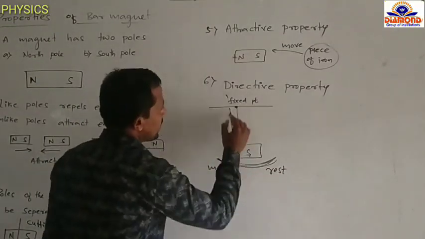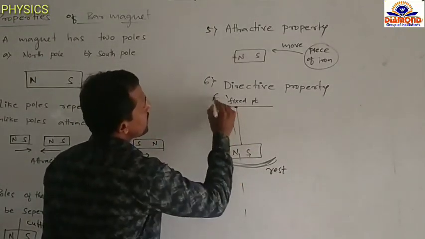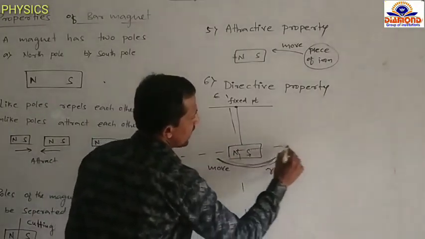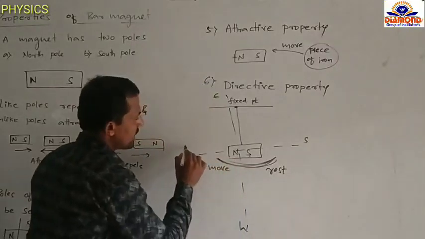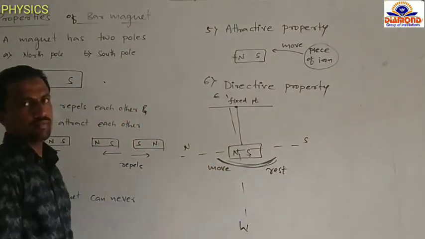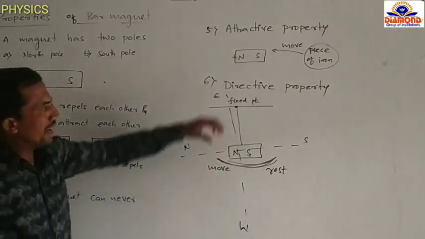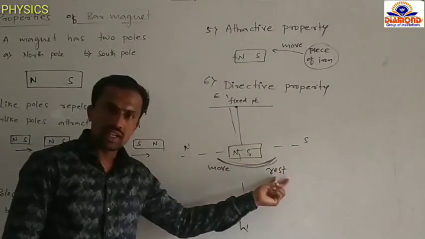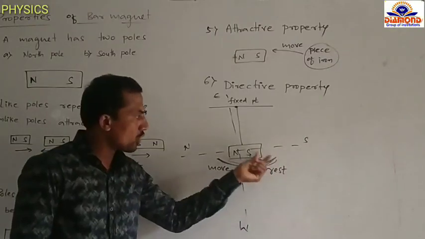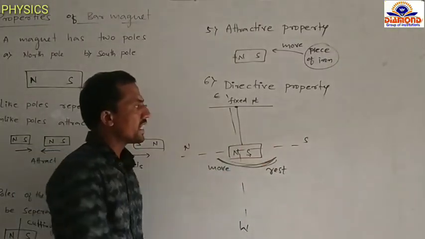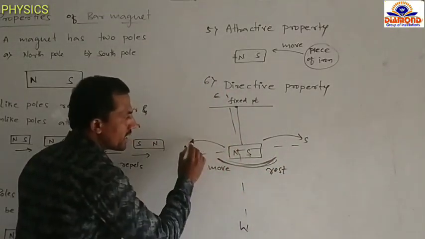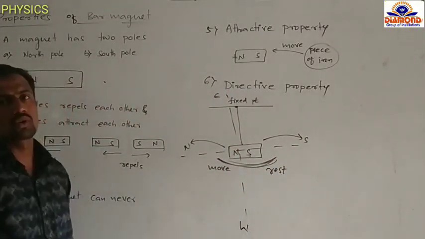For example, this side is east, this one is west, this side is south, and this one is north. When the magnet is suspended, it moves and comes to rest, with the south pole directed to the geographical south and the north pole to the geographical north.